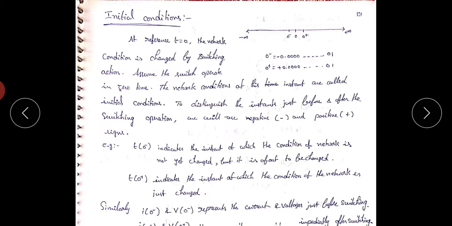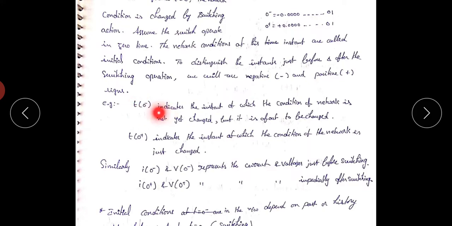Here the switch operates at t equals 0. T equals 0 minus is just before the switching operation. T equals 0 plus is just after the switching operation. So from 0 minus to 0 plus, the time distance is very small, approximately equal to 0.